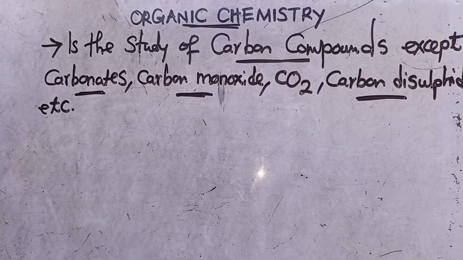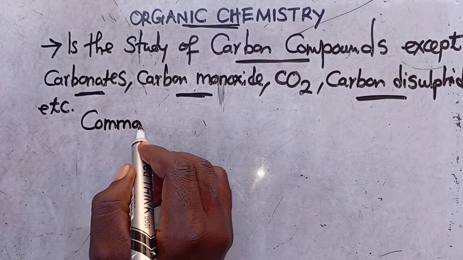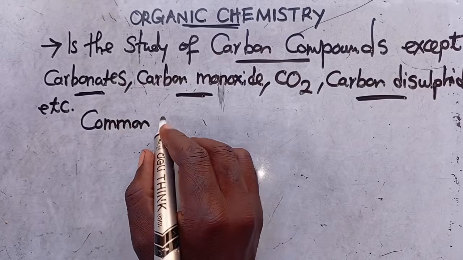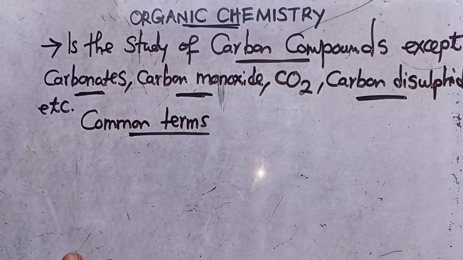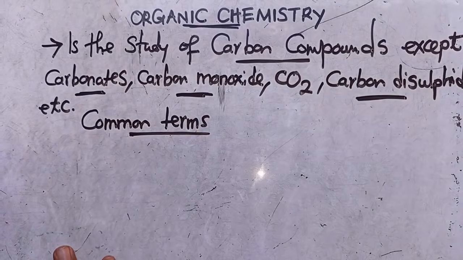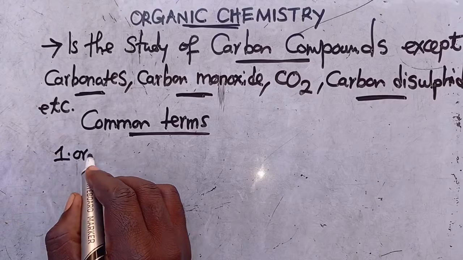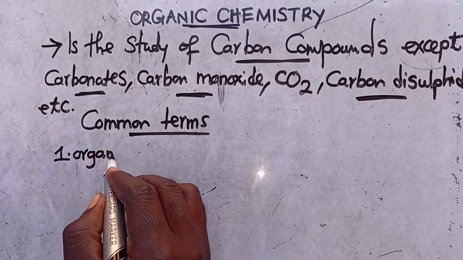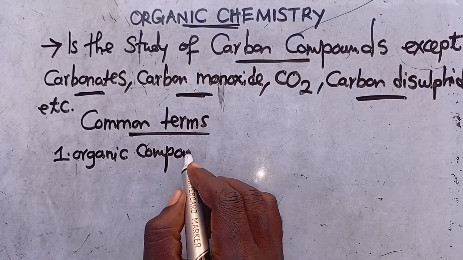So you discover that there are common terms that we get to use when we are studying organic chemistry. So I will say common terms that we are going to be encountering, common terms that you need to understand. One, when I say this is an organic compound, what do I mean?